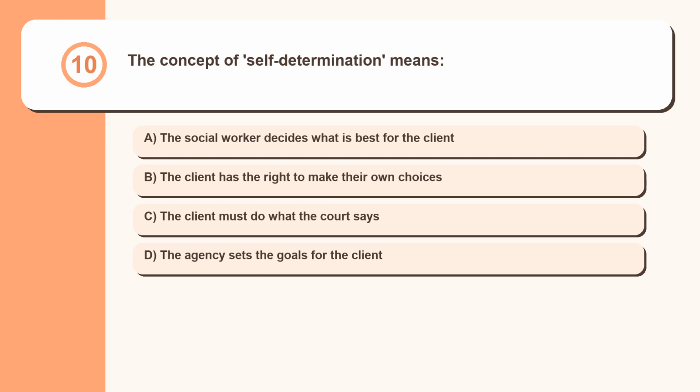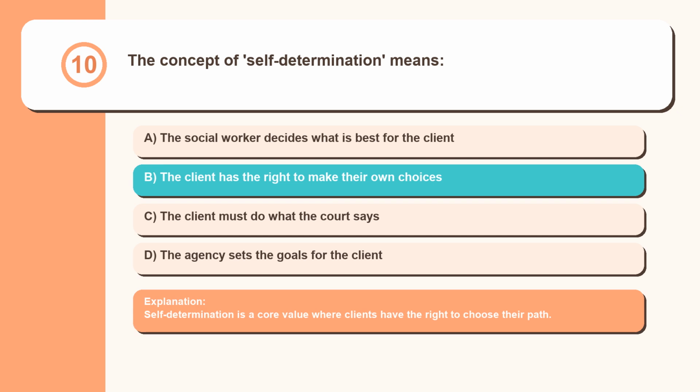Question 10. The concept of self-determination means the social worker decides what is best for the client. The client has the right to make their own choices. The client must do what the court says. The agency sets the goals for the client. Self-determination is a core value where clients have the right to choose their path.